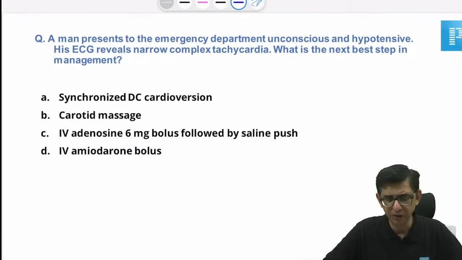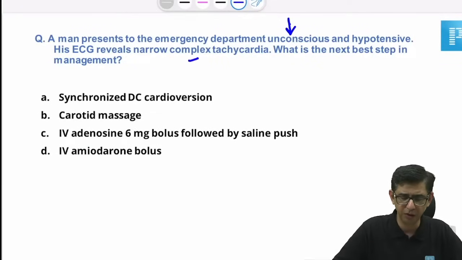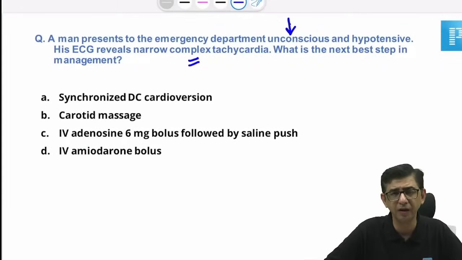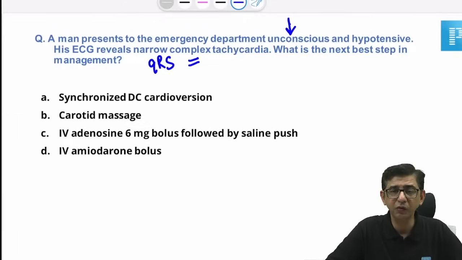Then there was a question about a patient who is unconscious. I just want to know whether any blood pressure value was given, or whether the patient was unconscious. And then there was a narrow QRS or narrow complex tachycardia. I think it was a narrow QRS complex tachycardia. So this is possibly a PSVT, and the person is unconscious.